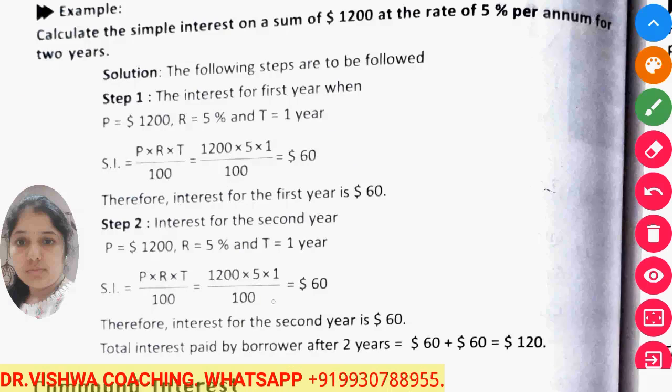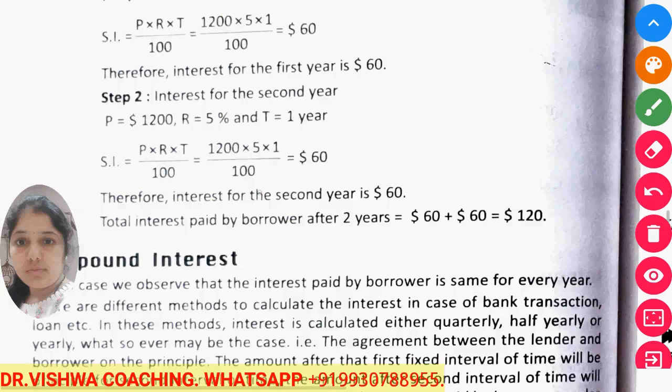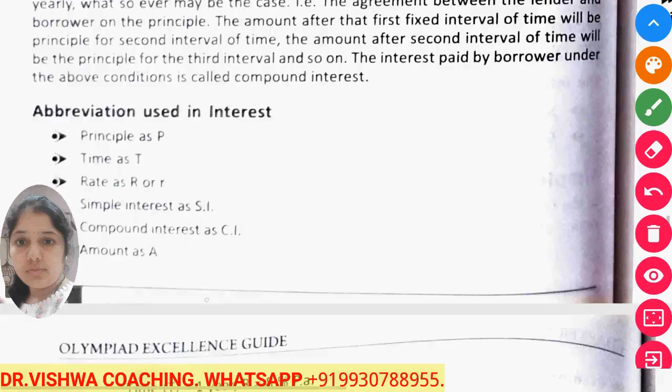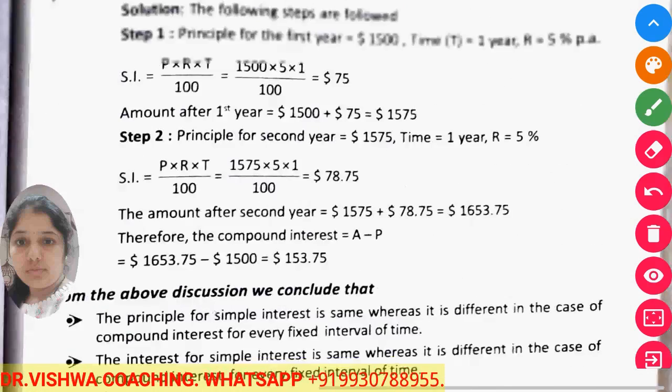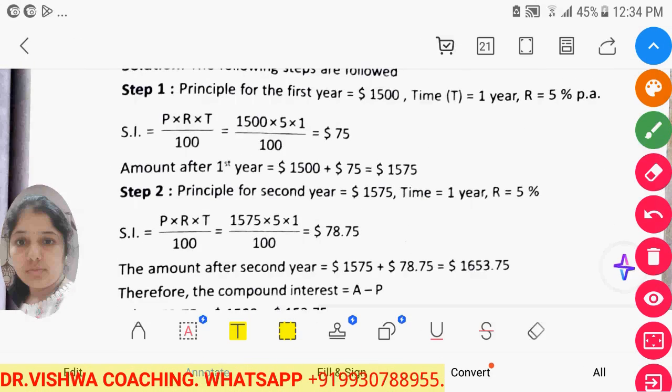Okay, on 1200 rupees. But for compounded interest this principal gets increased, so we have to apply the rate on the new principal. Meaning in the first step we calculate the interest as per the simple interest formula, then the second time that principal will increase.